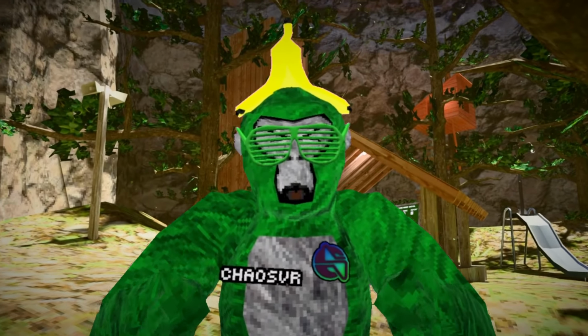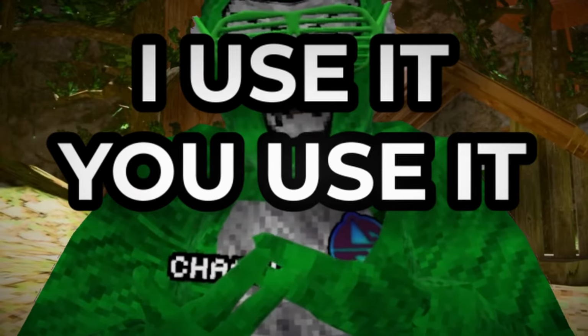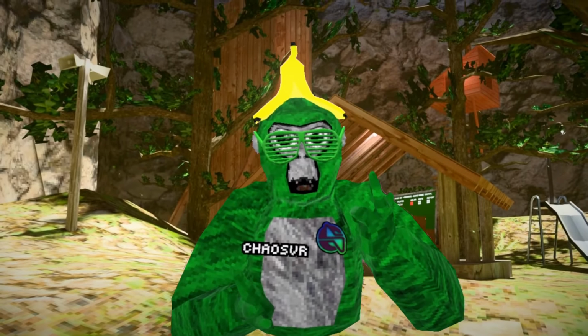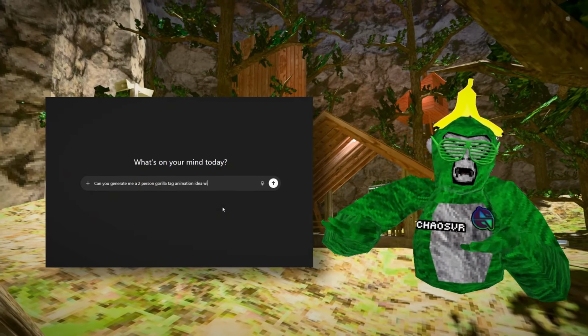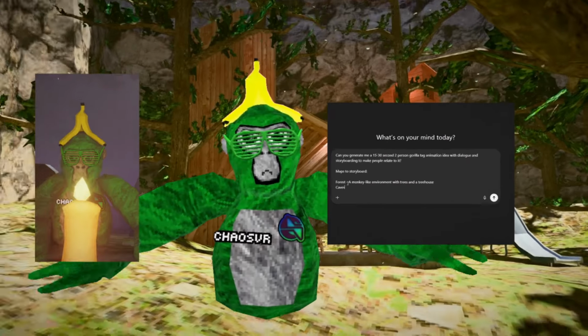If you guys don't know, ChatGPT is one of the most used apps in the world right now. I use it, you use it, your grandma uses it, everyone uses it. But that got me thinking: I make Gorilla Tag animations, but I also sometimes use AI. What if I took making animations and AI and combined them together?